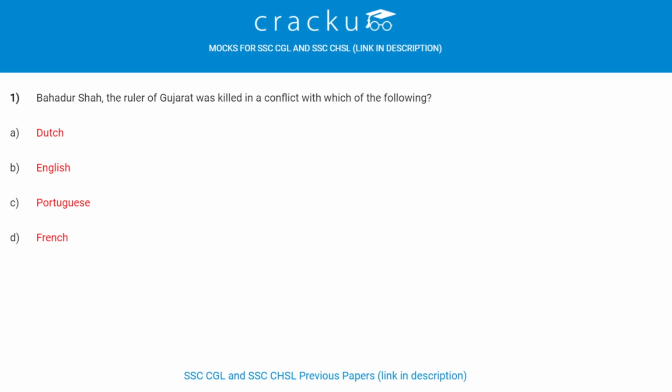Bahadur Shah, the ruler of Gujarat, was killed in conflict with which of the following? He was killed in the conflict with Portuguese while he was making a deal with them on a ship.